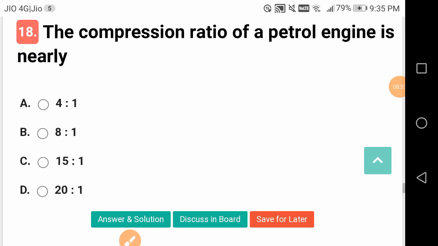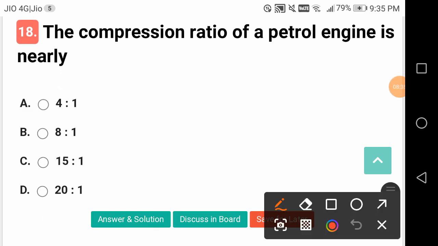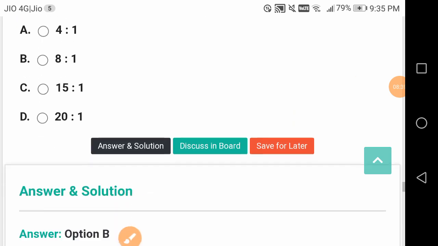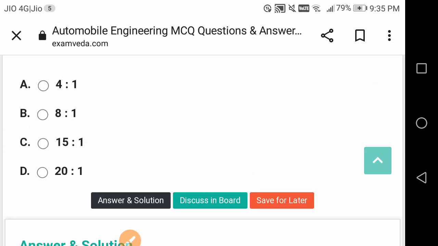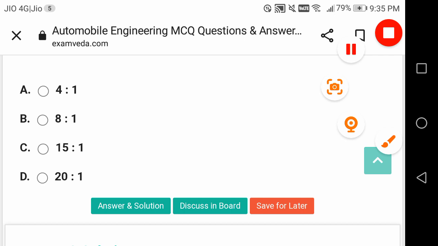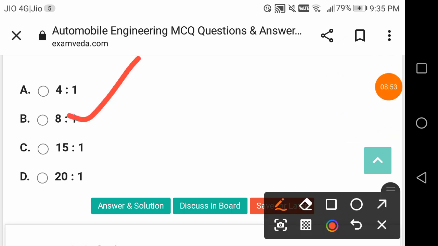The compression ratio of a petrol engine is of the order of what? It must be 8:1. What is the compression ratio, by the way? Compression ratio is the volume in the cylinder before compression by the volume after compression. If V1 is the volume in the cylinder and V2 is the volume after the compression stroke, then V1 by V2 is going to give the compression ratio.